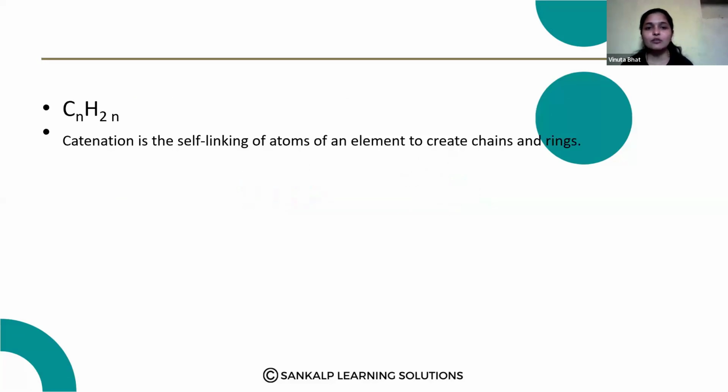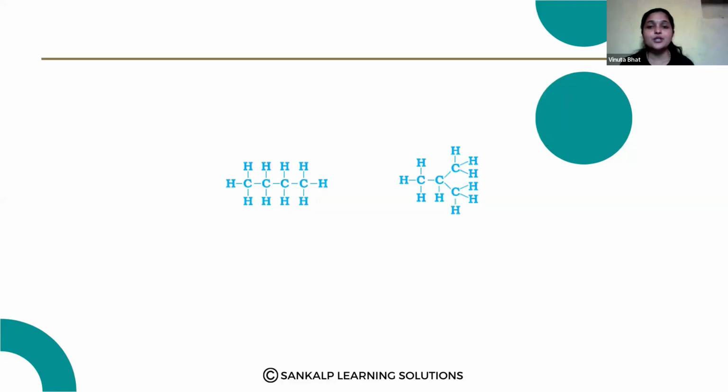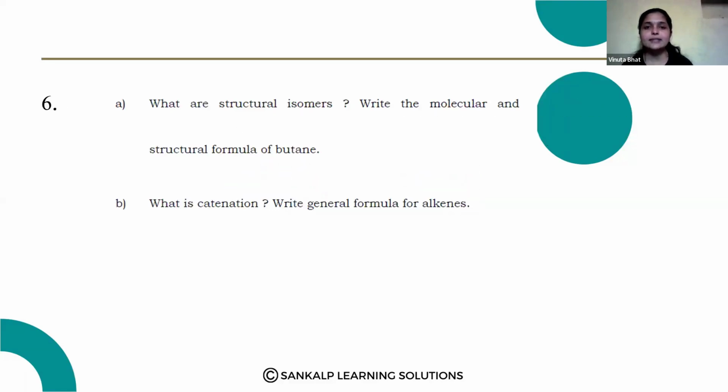Catenation is the self-linking of atoms of an element to create chains and rings. Here, write the general formula for alkenes. The general formula for alkenes is CnH2n. That is the general formula for the alkenes.